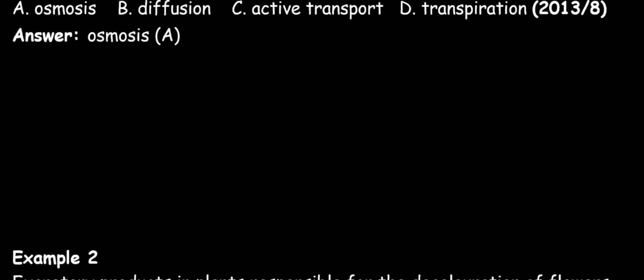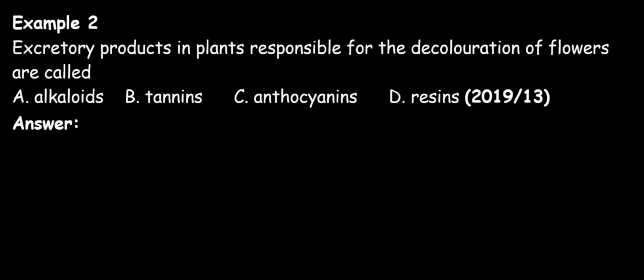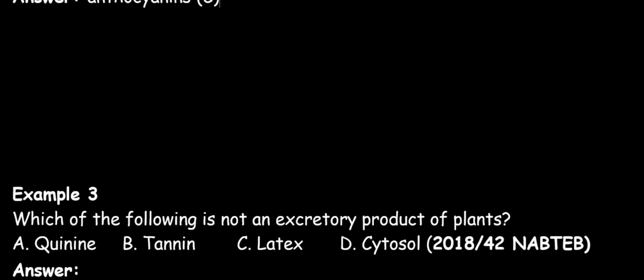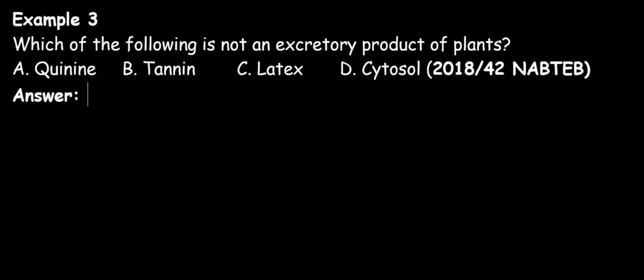So our next question says, excretory products in plants responsible for the discoloration of flowers are: A. Alkaloids, B. Tannins, C. Anthocyanins, D. Resins. The answer to this question is C. Our next question says, which of the following is not an excretory product of plants? A. Quinine, B. Tannin, C. Latex, D. Cytosol. The answer to this question is D.